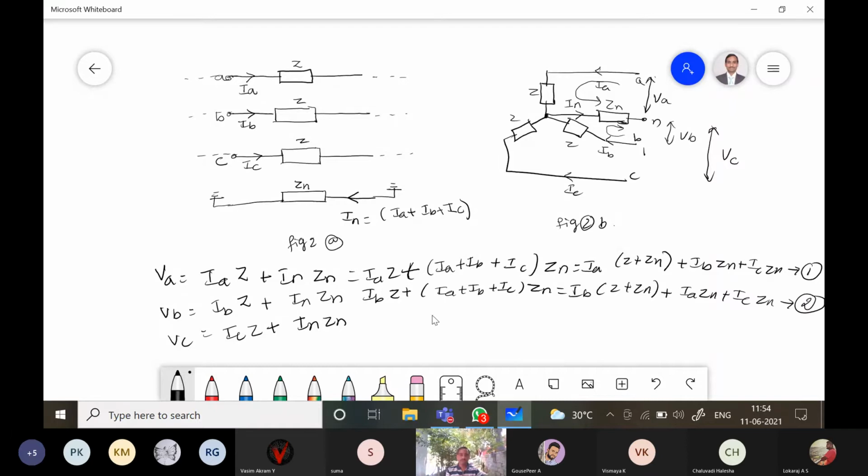Equation number 2. Similarly, this is IC into Z plus IA plus IB plus IC into ZN, which is equal to IA into ZN plus IB into ZN plus IC into Z plus ZN. Equation number 3.